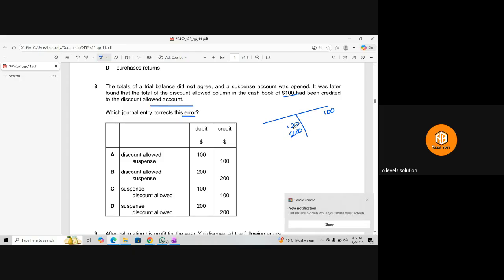So we will be debiting the discount allowed account with 200, and since there is nothing wrong with the other entry, the credit side entry, on the credit side where there is nothing, there will be the suspense account. So option B, basically.